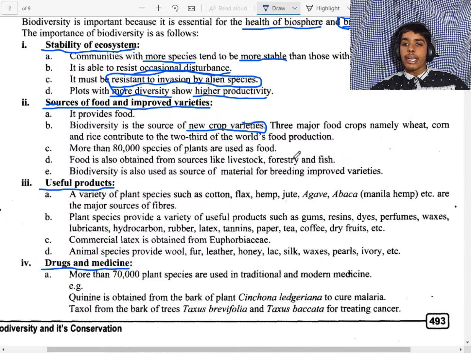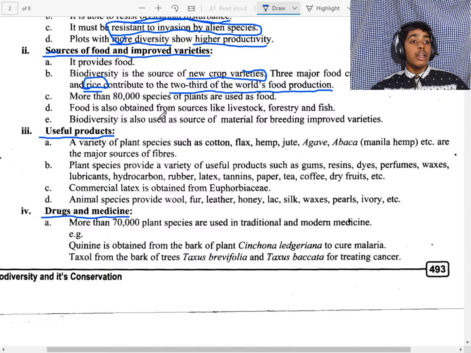Now we will see the major one, that is wheat, corn and rice, which contribute to two-thirds of the world's food. So two-thirds of the world's population depends upon the wheat variety, corn variety, as well as the rice variety.